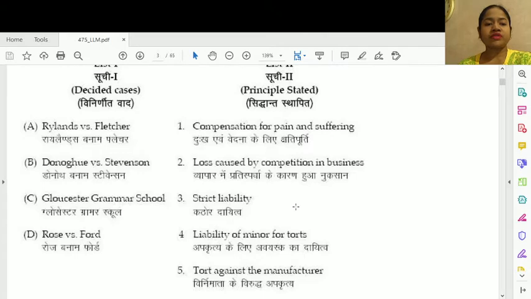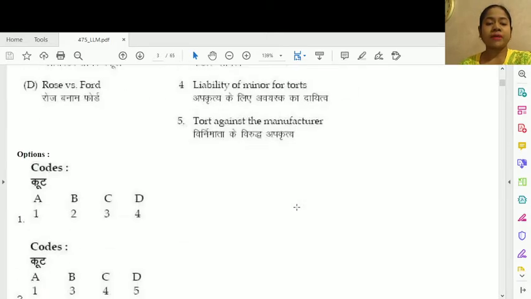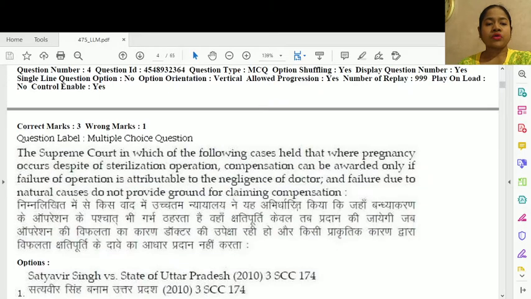Let us read. Rylands versus Fletcher is related to strict liability. Donoghue versus Stevenson is related to tort against a manufacturer. Gloucester Grammar School is related to loss caused by competition in business, and Rose versus Ford relates to compensation for pain and suffering.